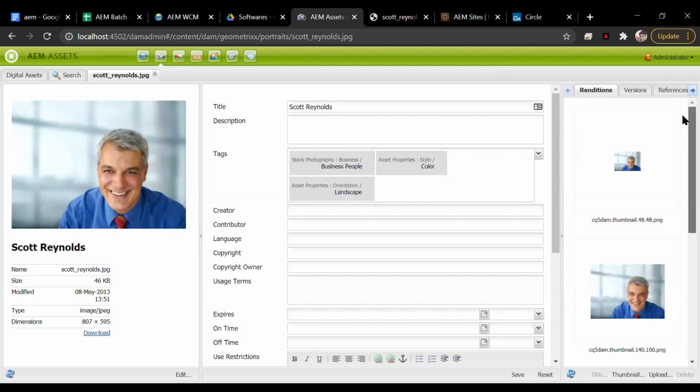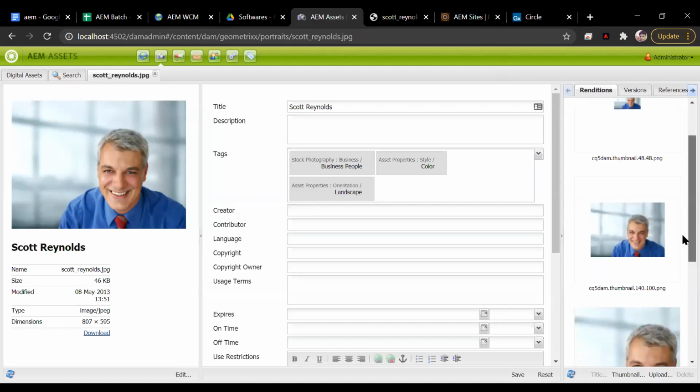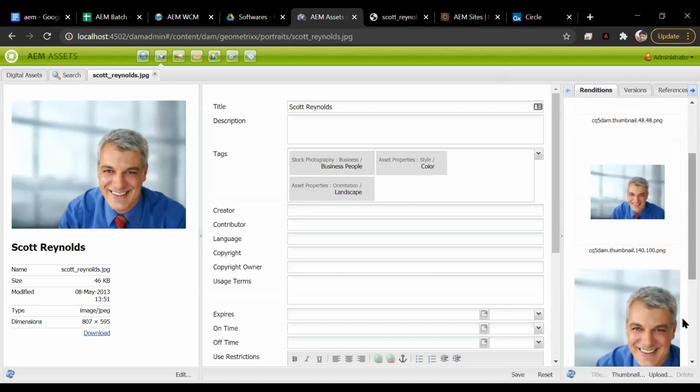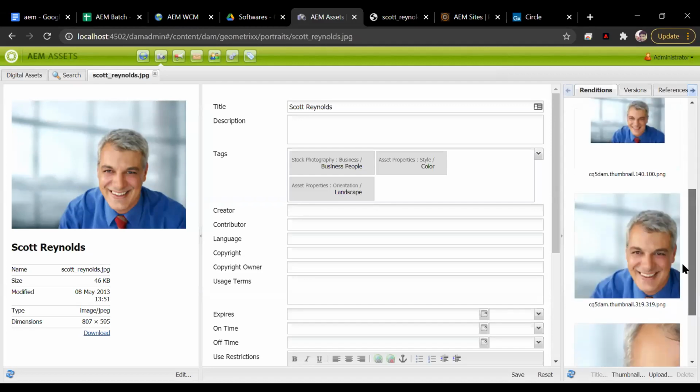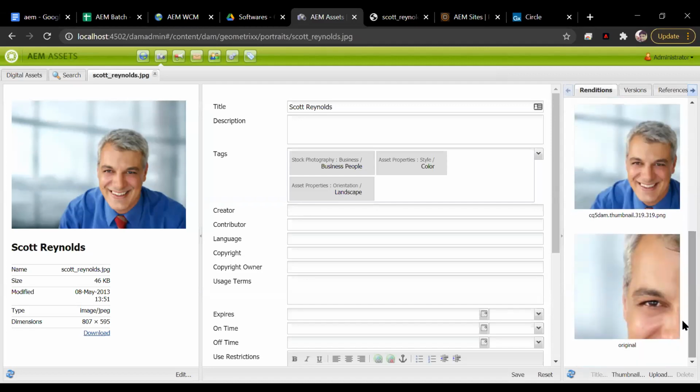So you can see it has created a very simple thumbnail image of 48 pixels. It has created another image of 140 pixels. So by default, it creates different variations of format. This is called renditions. What is it called? Rendition. Right, so rendition is a very common terminology in AEM.